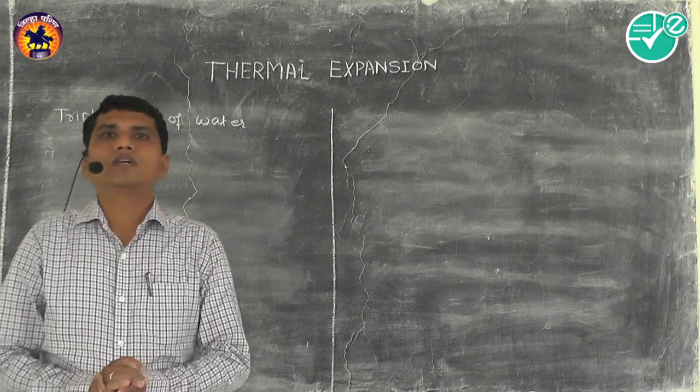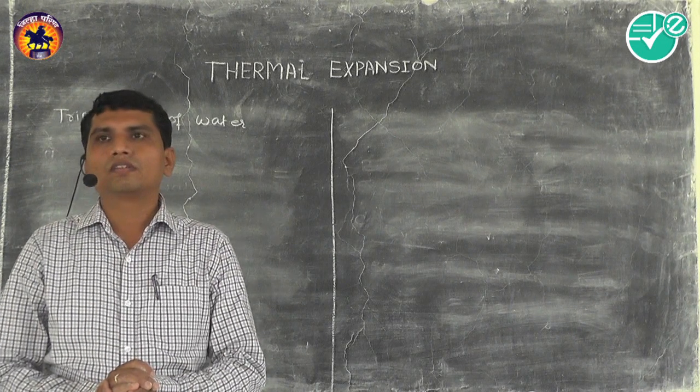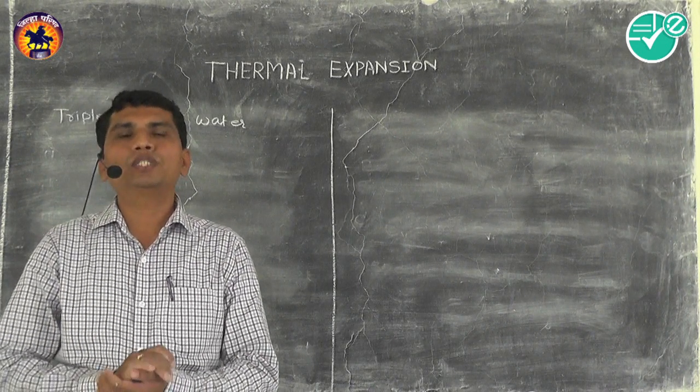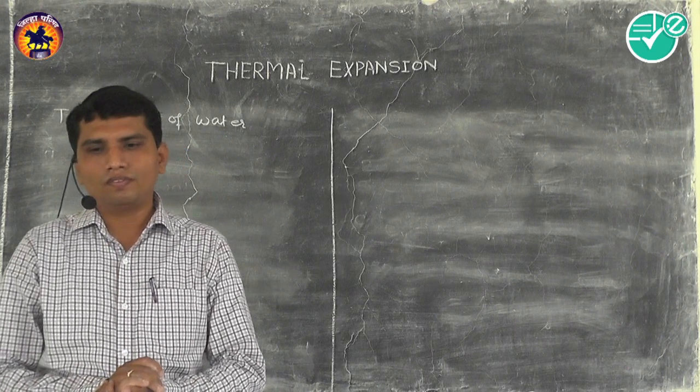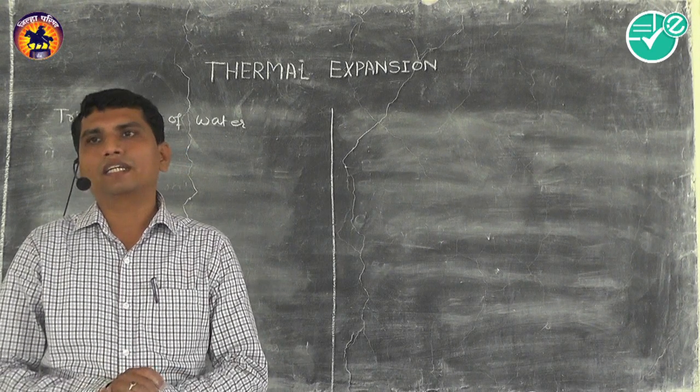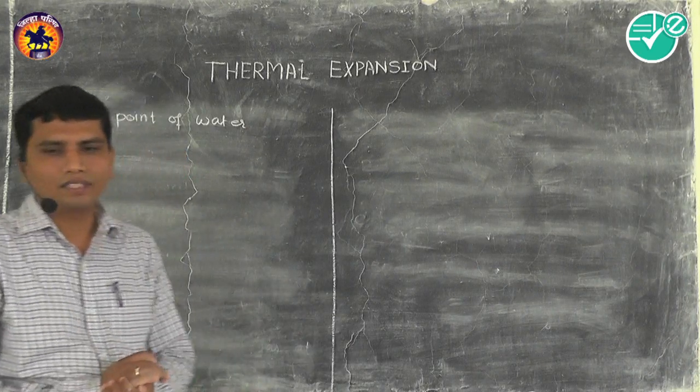So, triple point of water. This term can be understood with the help of a phase diagram. Let us see the phase diagram.